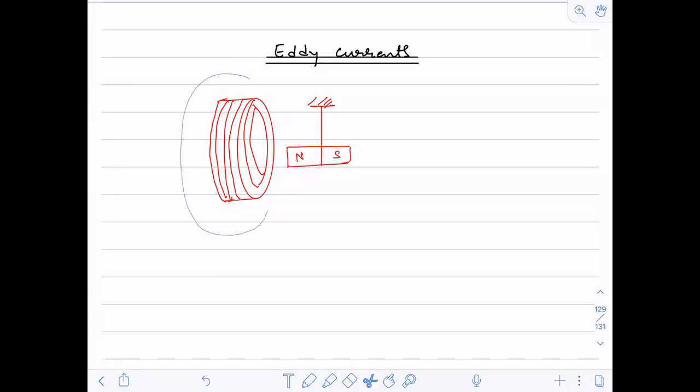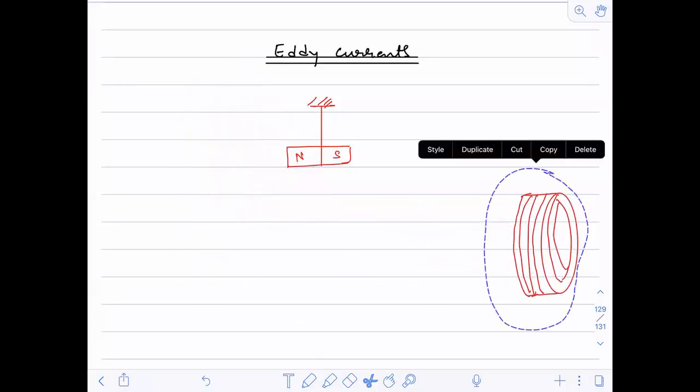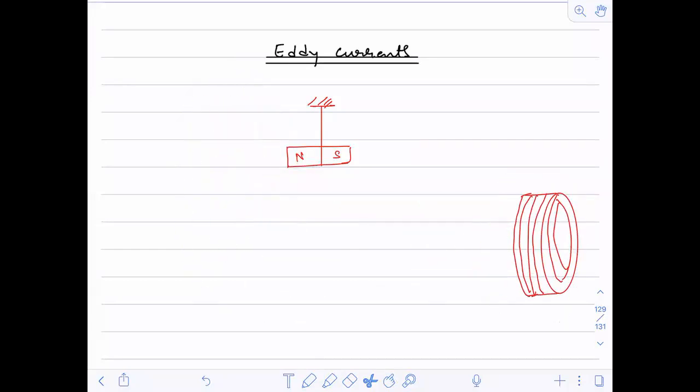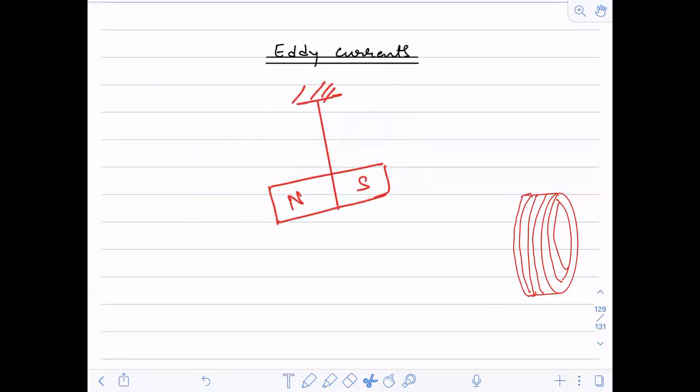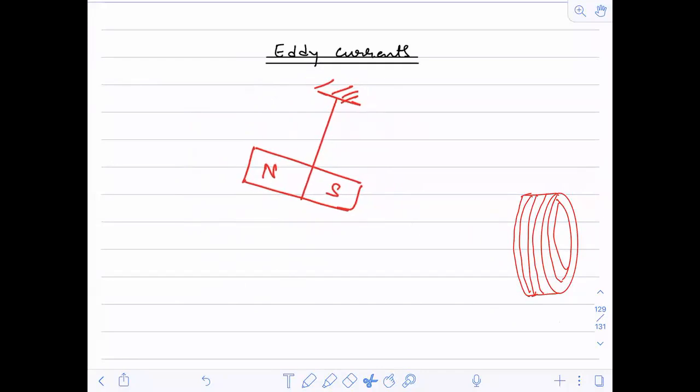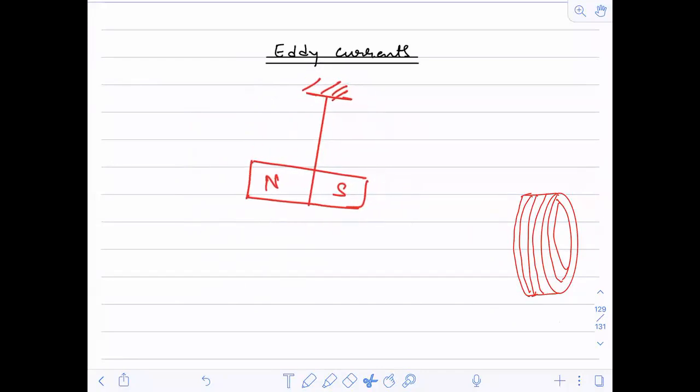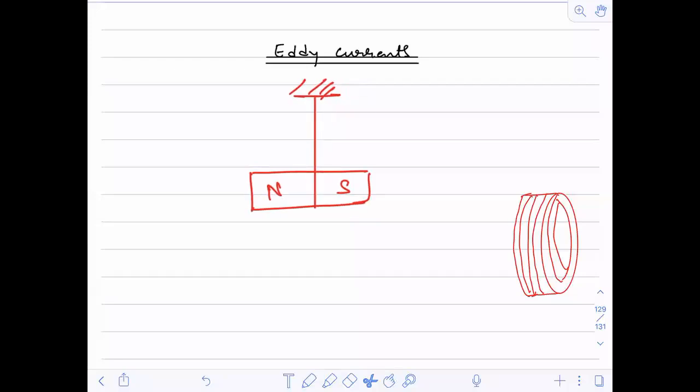Now, if I remove this coil and again oscillate the magnet, in which case will it take longer to come to rest, when there is a coil or when there is no coil?